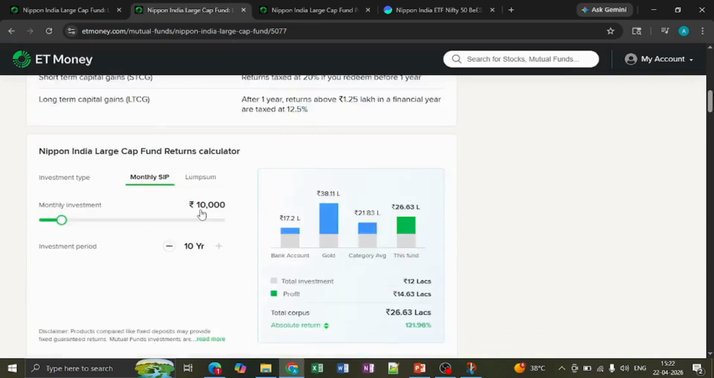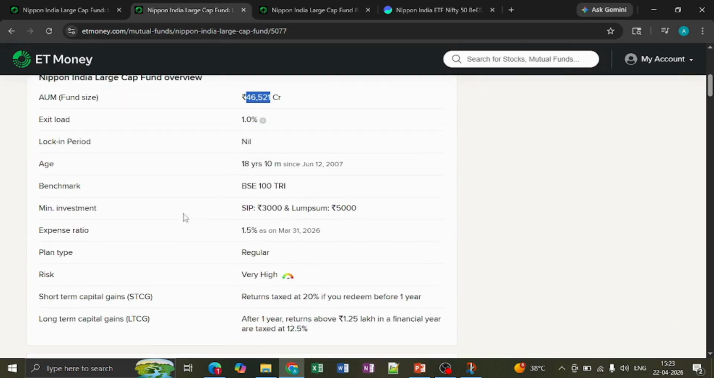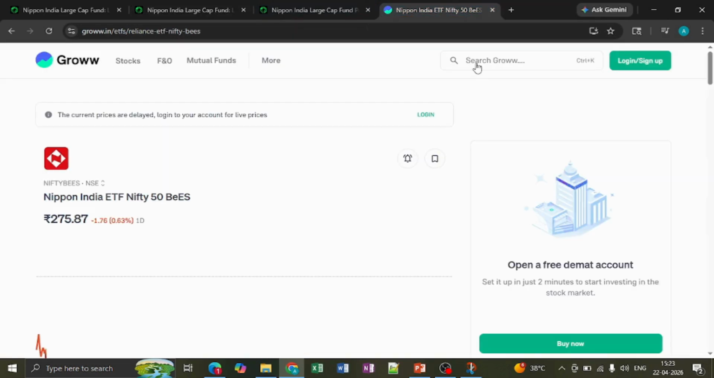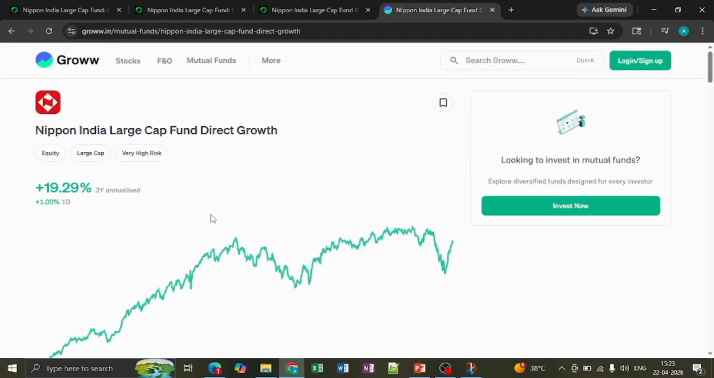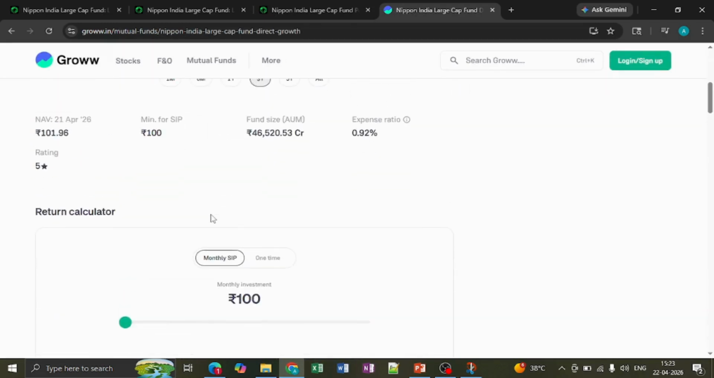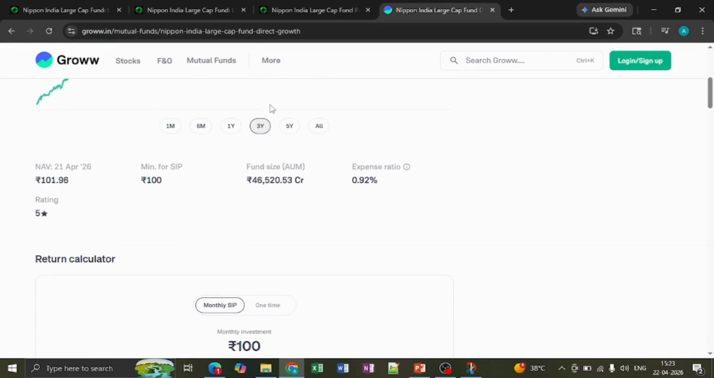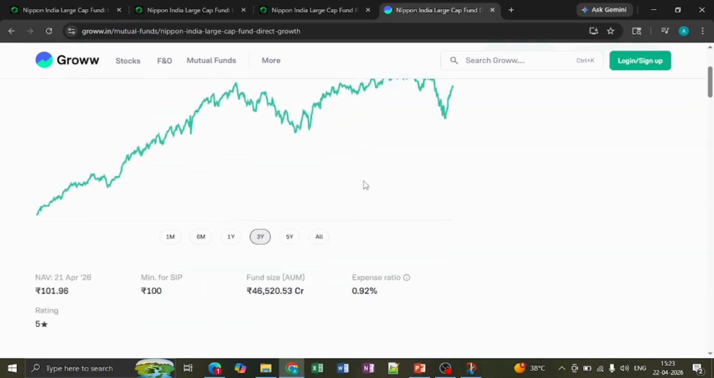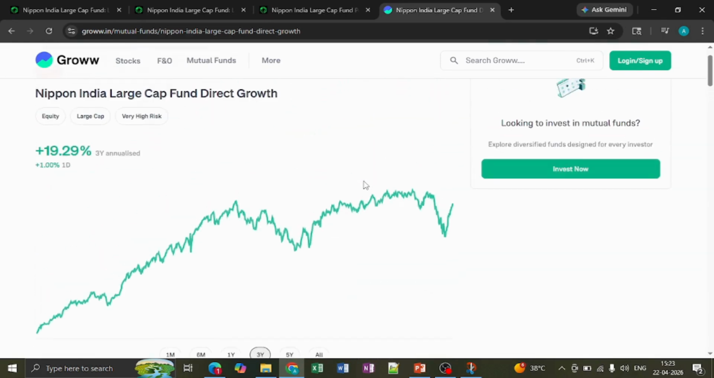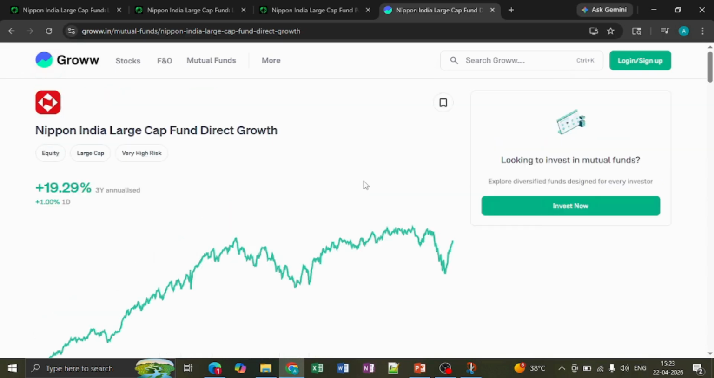And then the expense ratio, I think it looks odd here. Maybe let's check in Groww once. Nippon India Large Cap Fund. So the expense ratio is 0.92. There it was, I don't know, some glitch. Here they are showing 1.5. So this is the expense ratio; this is what they will charge. It is constantly beating the benchmark, and in that sense, this is a good fund to invest in.